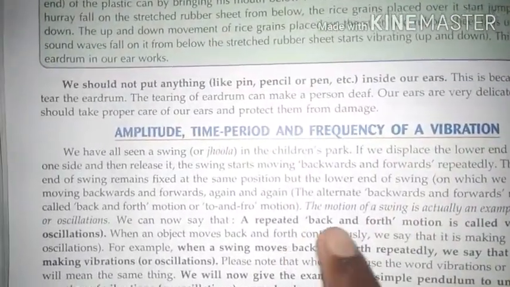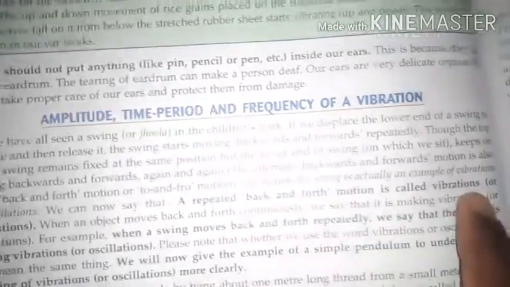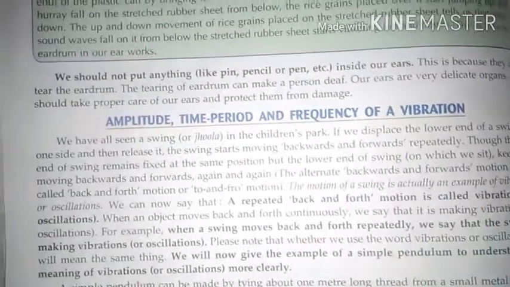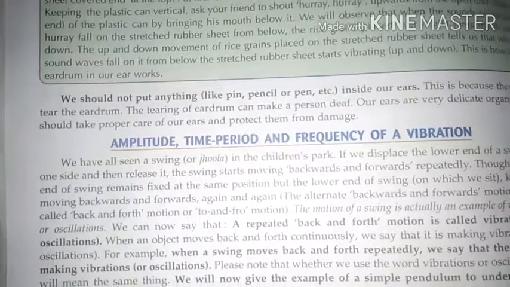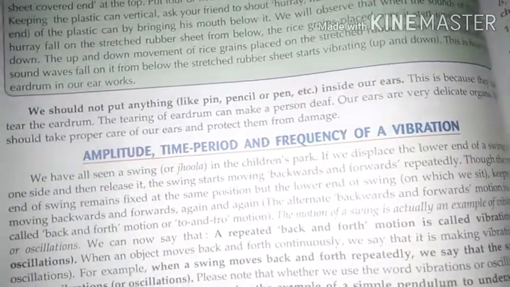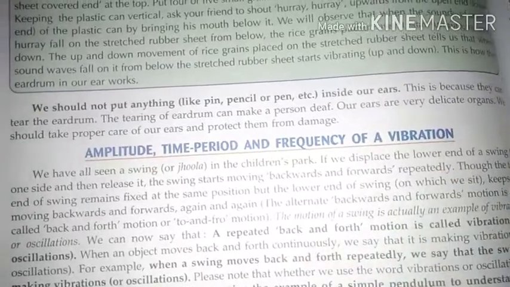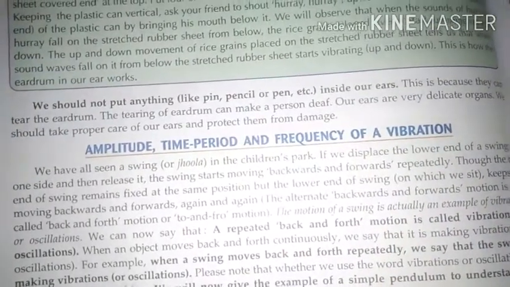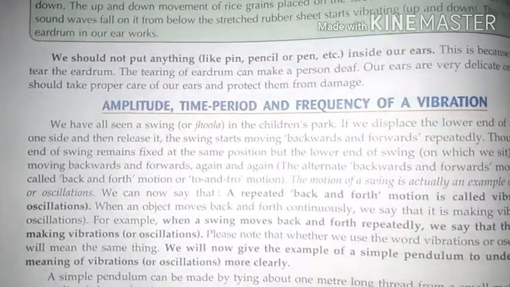here is given a repeated back and forth motion is called vibration or oscillation. So first we have to read about what is vibration. Motion which repeats itself back and forth is known as vibration or oscillation.